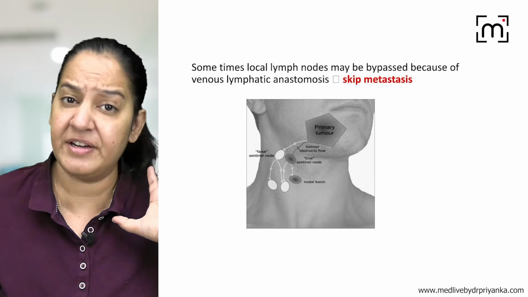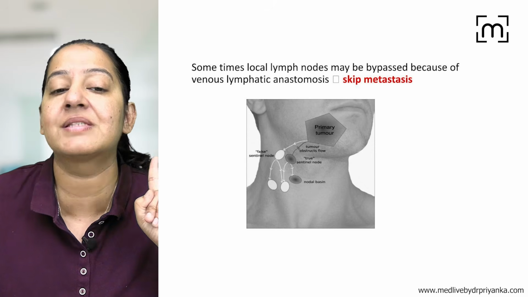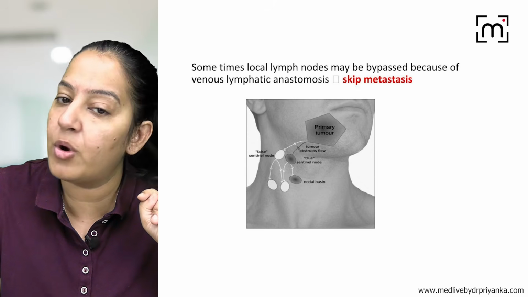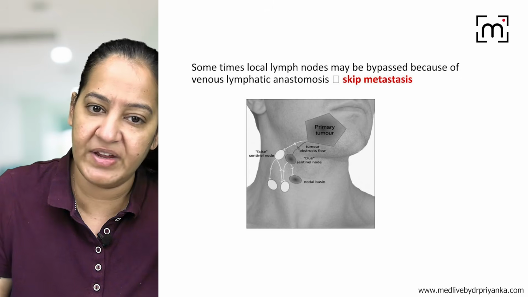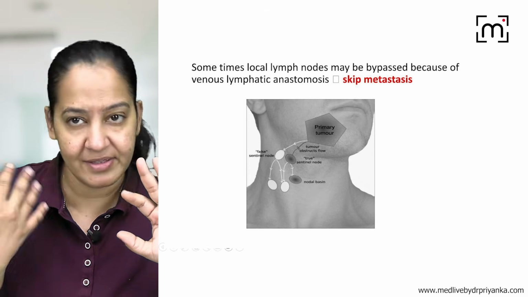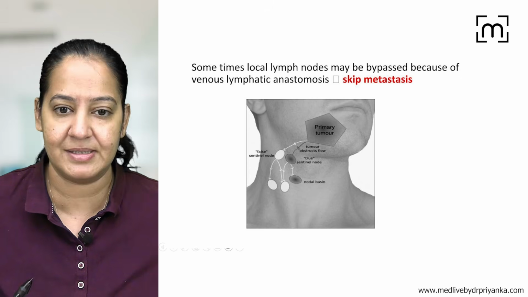So it is very rare, but it can happen. So let's learn a term, skip metastasis. Sometimes the local lymph nodes may be bypassed. They are bypassed because of the venous lymphatic anastomosis and the skip anastomosis. The skip metastasis can take place.